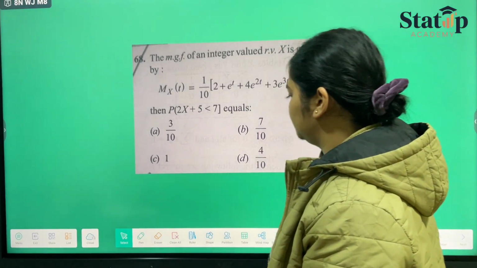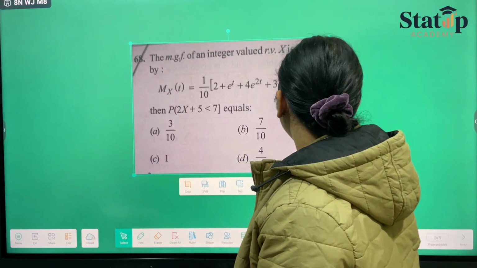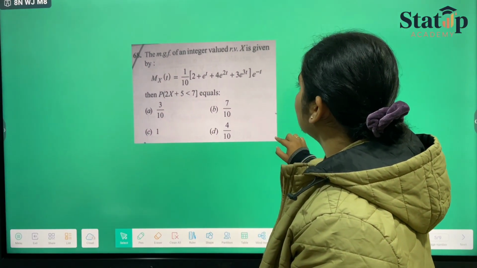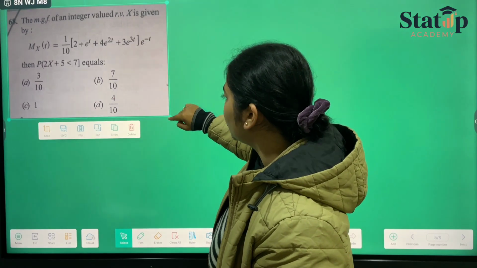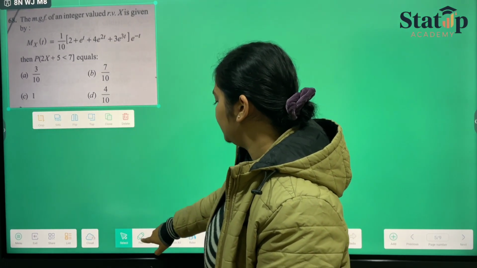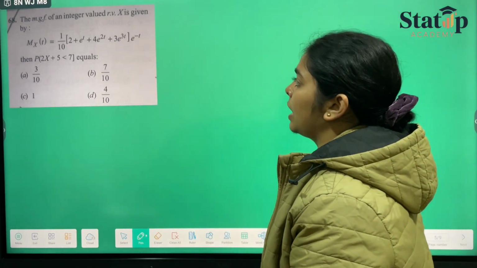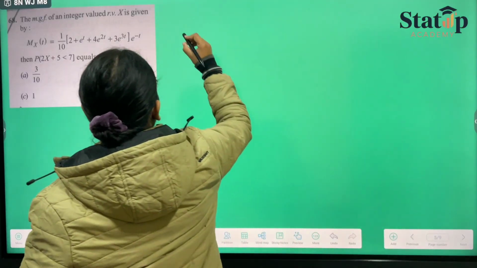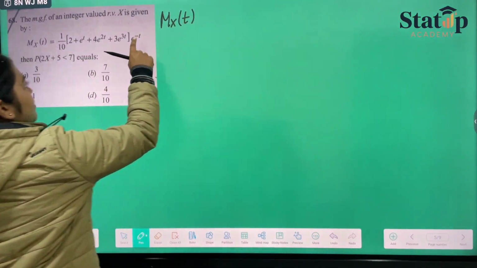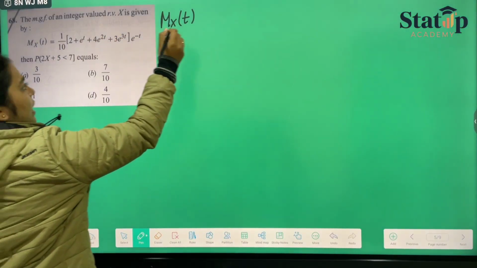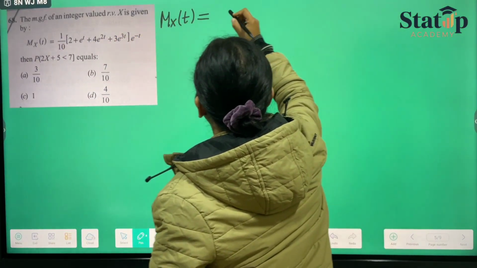Let us take this one. So here they have provided us M_X(t), and they have told us to calculate this probability. Now in calculating this, let us see what they have given us. M_X(t), if I multiply e raised to the power minus t inside and 1 by 10 also inside, we'll be